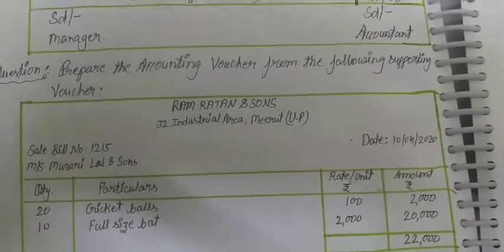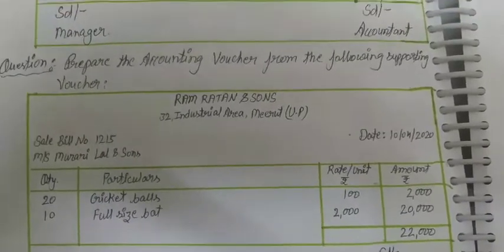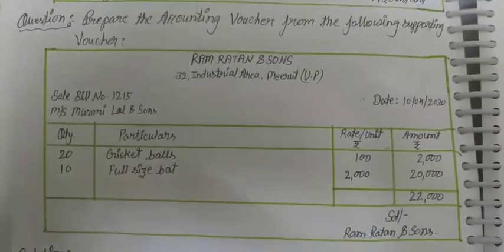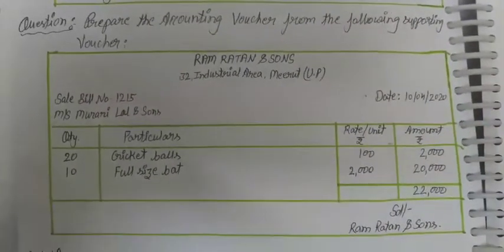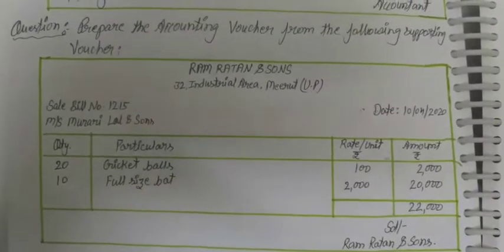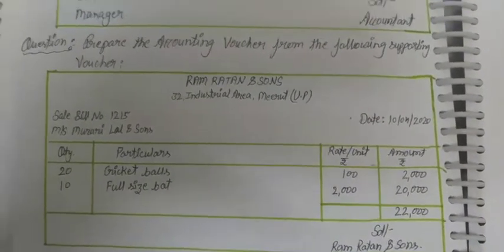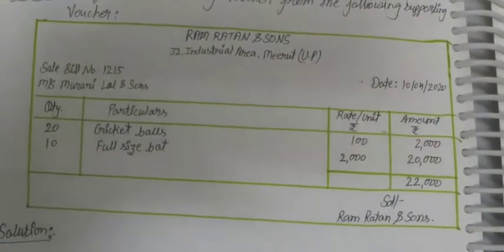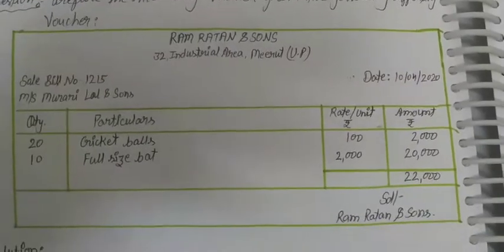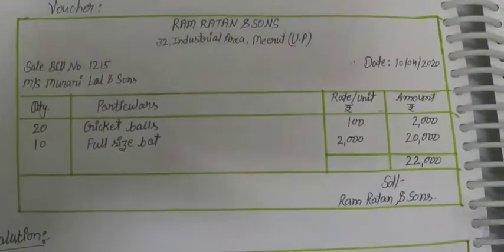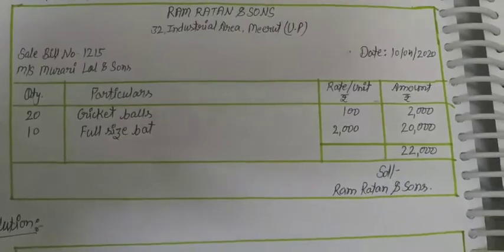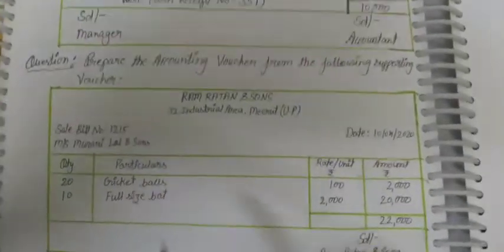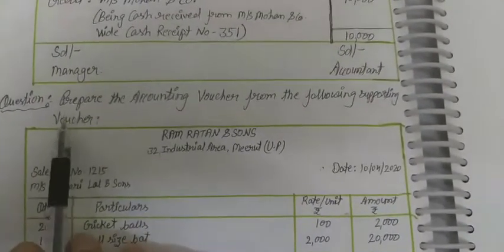Students, related to the transfer voucher or accounting voucher, we have this information in this format. So related to this, we have to prepare the transfer voucher. How will the transfer voucher be prepared according to this information? Who is the seller, who is the purchaser, and what account will be debited and what account will be credited. According to this, we have to confirm and understand, then prepare the transfer voucher. So students, what information is given in this problem?